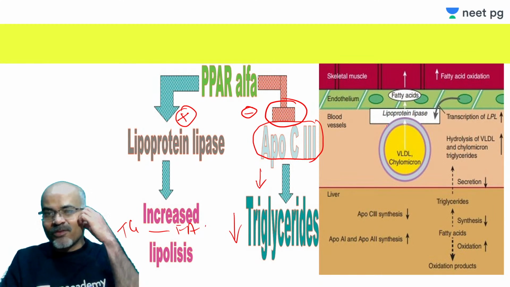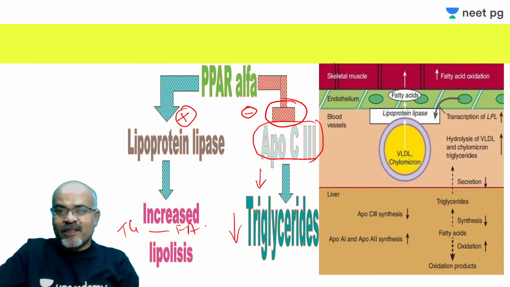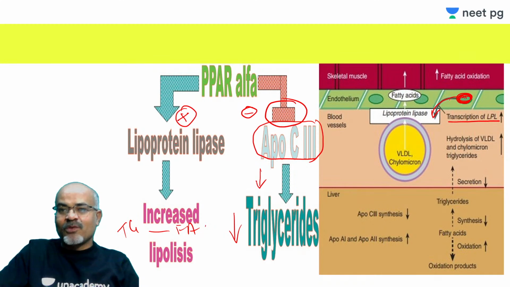And this is a more detailed diagram. You can see this is the lipoprotein lipase. There is increased transcription of lipoprotein lipase. These are endothelial cells, and this is the nucleus. So there is increased LPL expression, because lipoprotein lipase hydrolyzes all the triglyceride rich lipoproteins like VLDL.